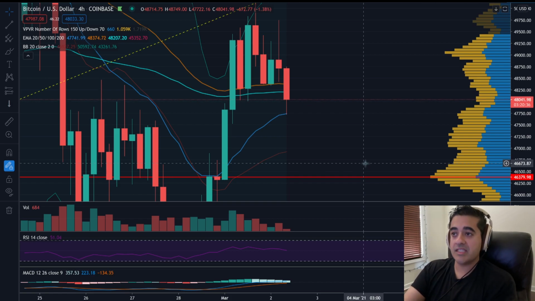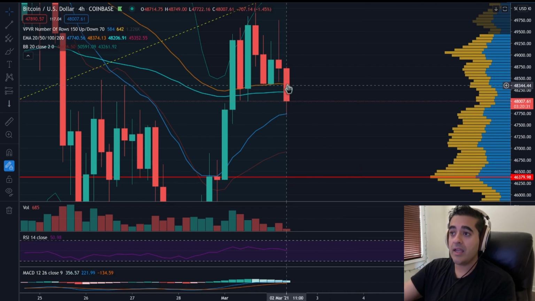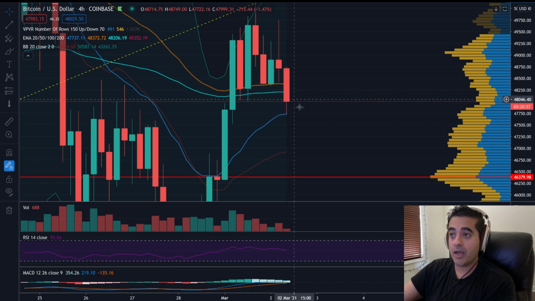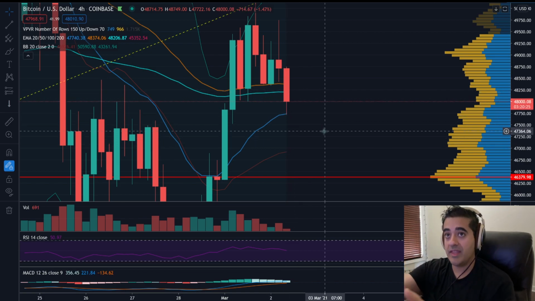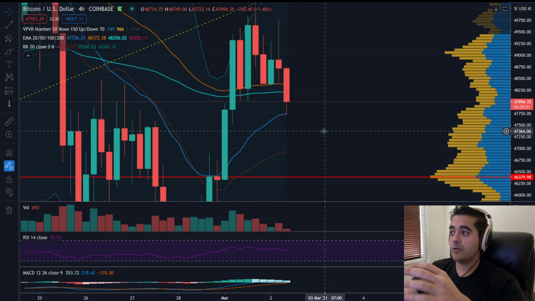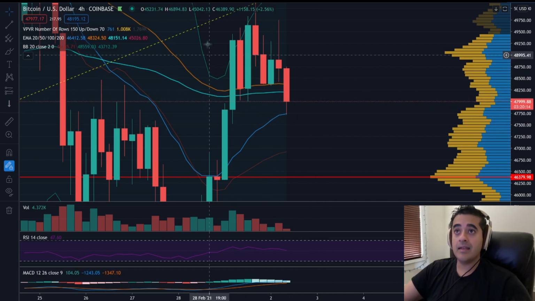So what you really don't want to see is it to drop below. And if it does drop below, if it's a wick, that's fine. If the candle drops below but then gets bought up back above the moving average within this 4-hour time period, that's really good. So right now we've got to keep watching it and see what happens. I'm going to flip back to it, but we're going to keep moving because we don't want this video to be overly long. I don't want to spend too much time on it.